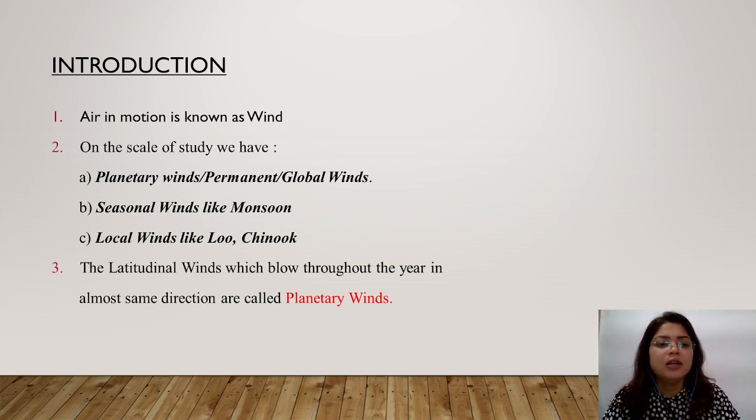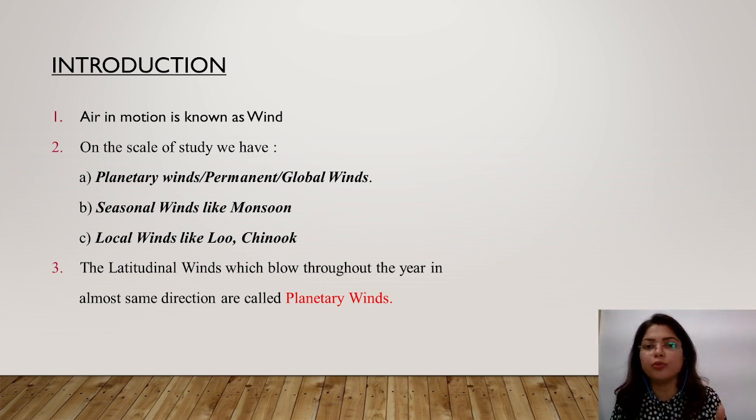Here, let me ask you one more thing. What is the basic difference between air and wind? Air is the stable form, and when air comes in motion, it is known as wind. Wind blows from high pressure to low pressure areas because there is a concept of pressure gradient. Whenever there is a difference between two atmospheric pressures, it is known as pressure gradient, and wind blows from the high pressure belt towards the low pressure belt.